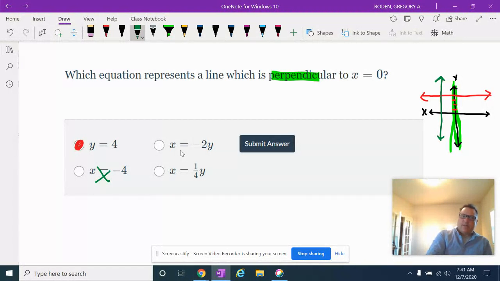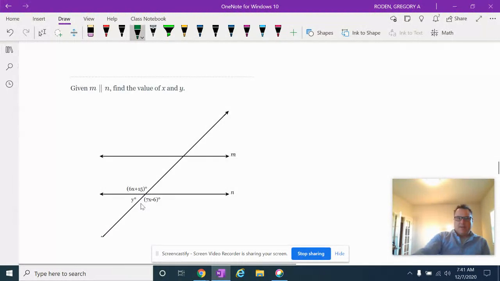So nope. x equals negative 2y. Nope. And then the last one, nope, because if you solve for y, you won't get that. So it's absolutely going to be this first one, and we're done. Just to make sure that you see that red line is perpendicular to the y-axis. Okay, sound good? All right. Moving on, Mr. Roden, moving on.